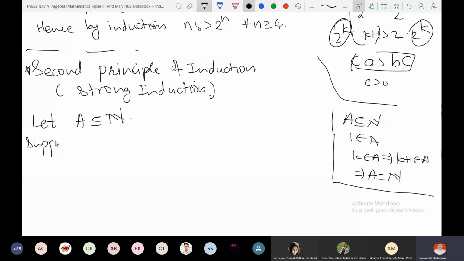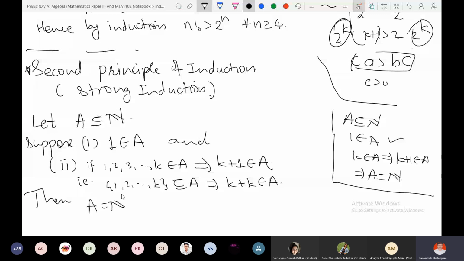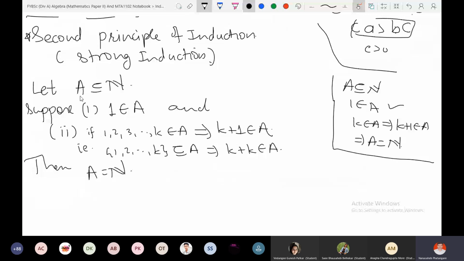Now compare weak induction and strong induction. What is the difference? Suppose A is a set of natural numbers containing the first natural number. In weak induction we assumed that if it contains some natural number k, then it contains the next one also. In strong induction, what are we assuming?